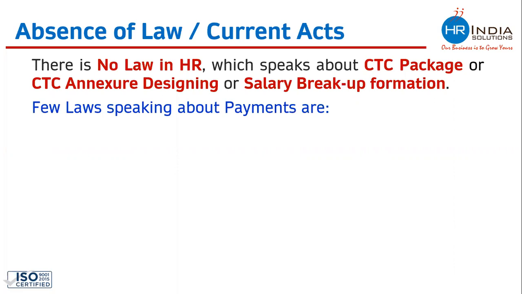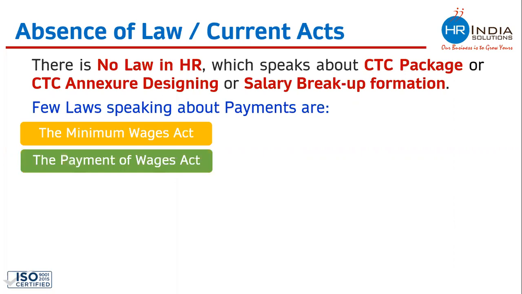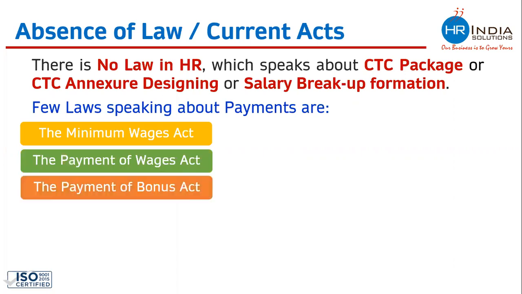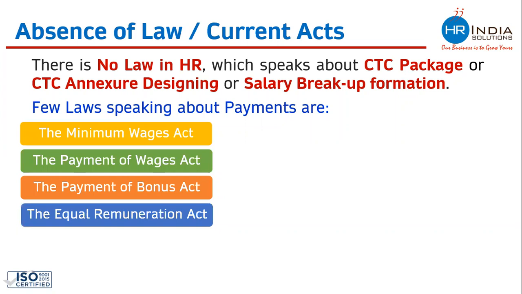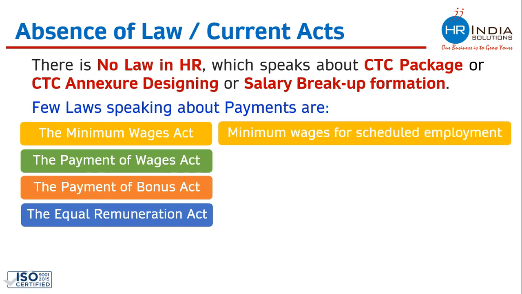We have few laws which are speaking about payment. Let's have a look on that. There is a law by the name of Minimum Wages Act. There is a law by the name of Payment of Wages Act, and we have a law by this name also, Payment of Bonus Act, and there is an act by the name of Equal Remuneration Act. Let's see what all these labor laws are taking care of. Minimum Wages Act speaks about paying minimum wages to certain category of employment or workers. This act does not cover each and every person.